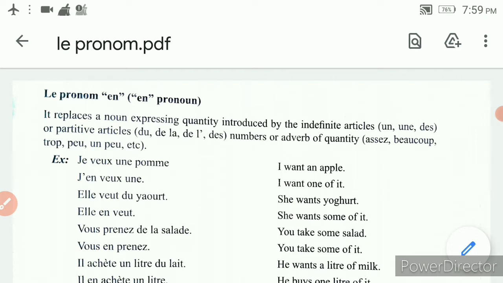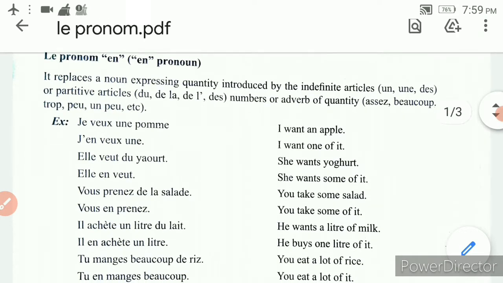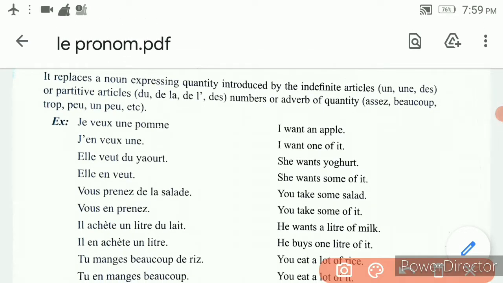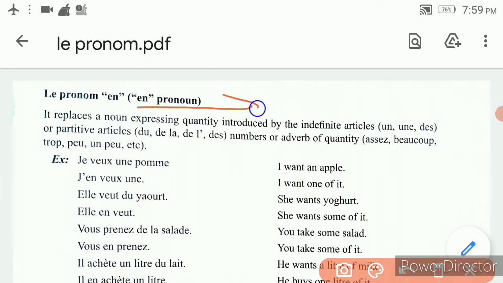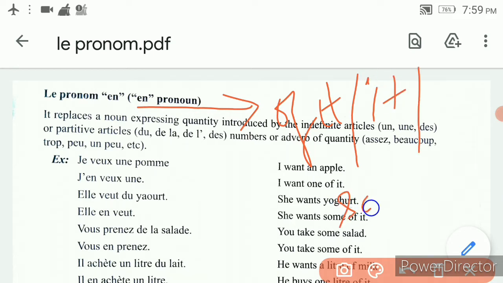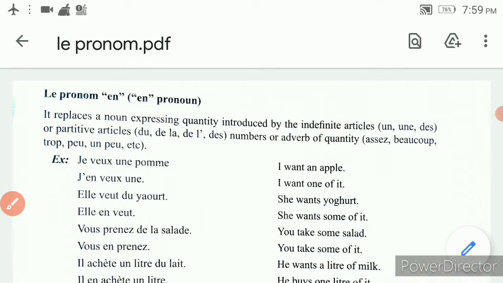So, pronom en. What is pronom en? It means, in English, wherever we use "of it" and "some of it", there we use this pronoun en. Clear? Okay.